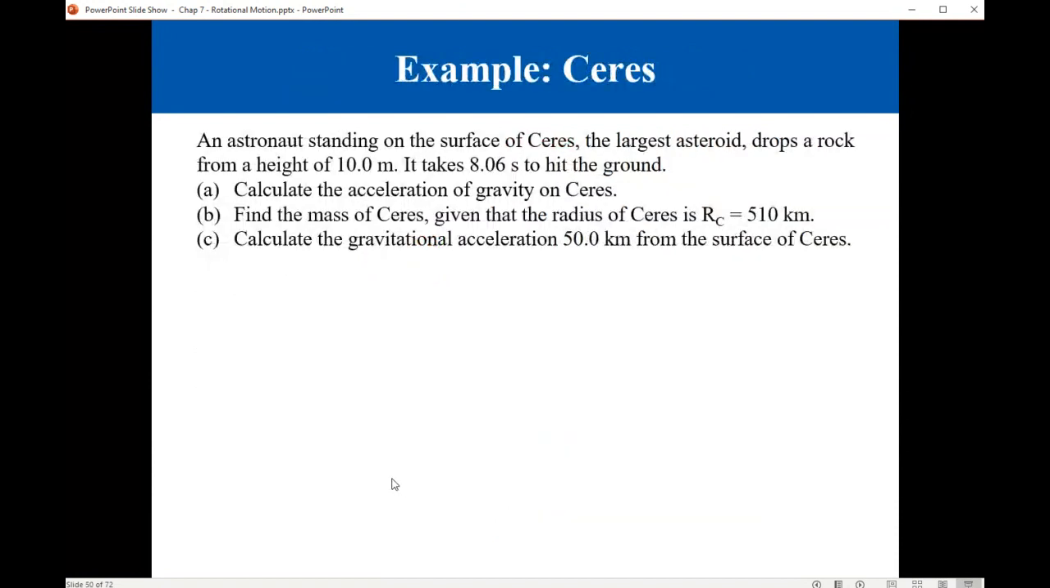Example: An astronaut standing on the surface of Ceres, the largest asteroid, drops a rock from a height of 10 meters. It takes 8.06 seconds to hit the ground. Calculate the acceleration of gravity on Ceres. Find the mass of Ceres given that the radius of Ceres is 510 kilometers. Calculate the gravitational acceleration 50 kilometers from the surface of Ceres. This is just an example to practice the new law that we learned about.